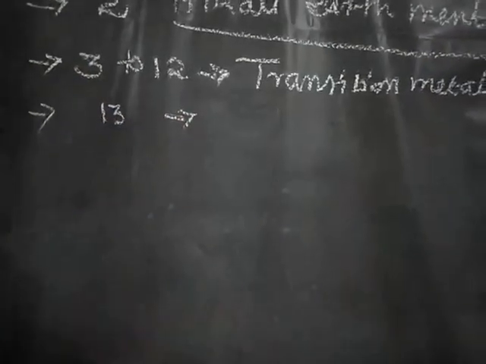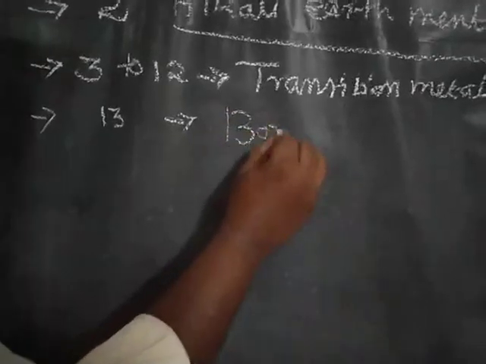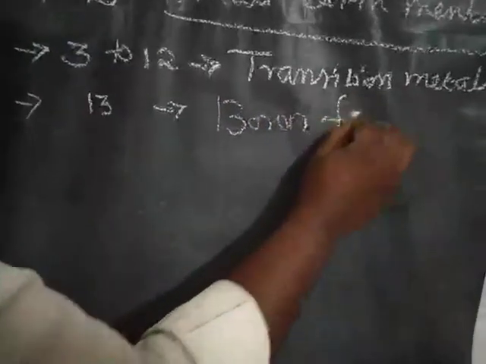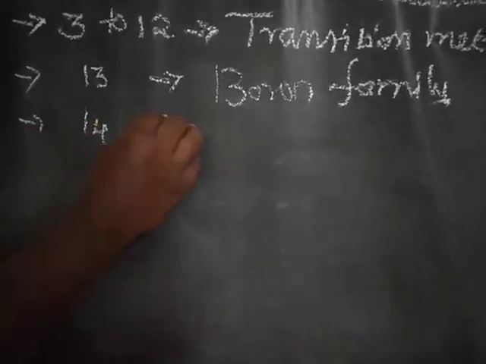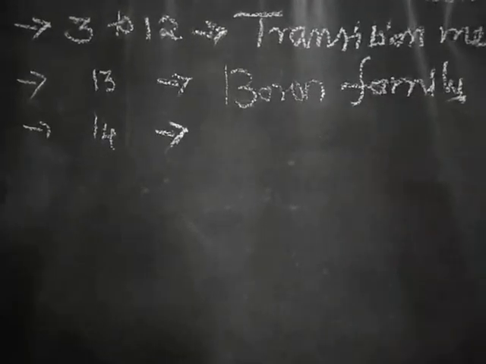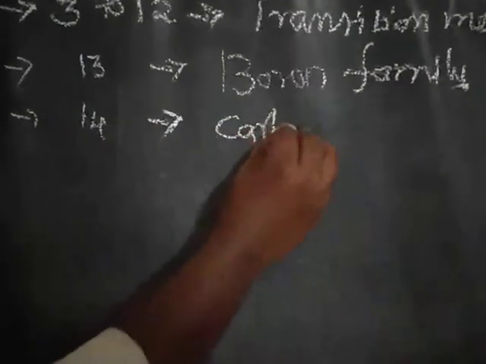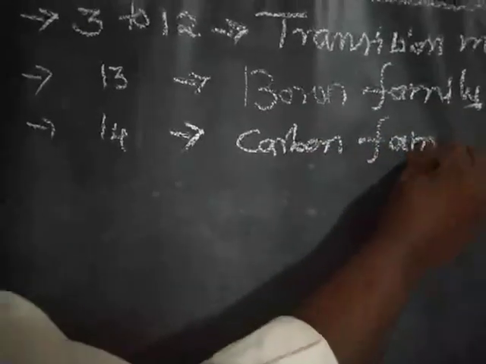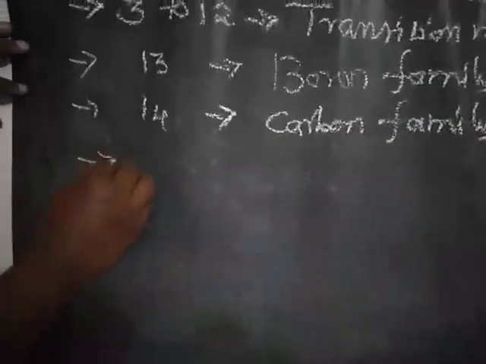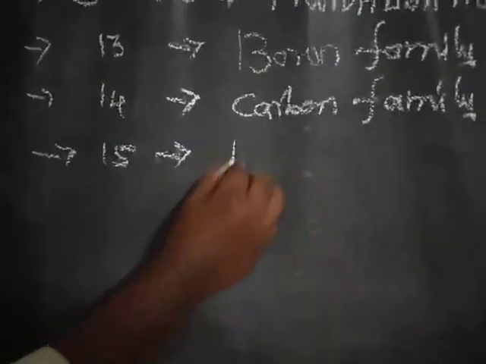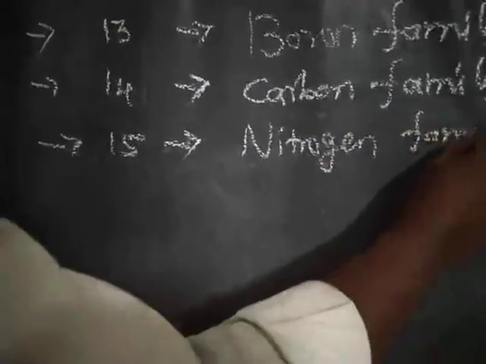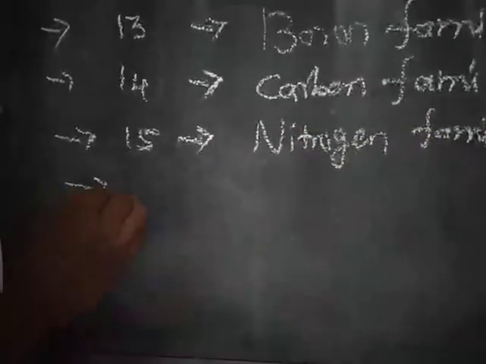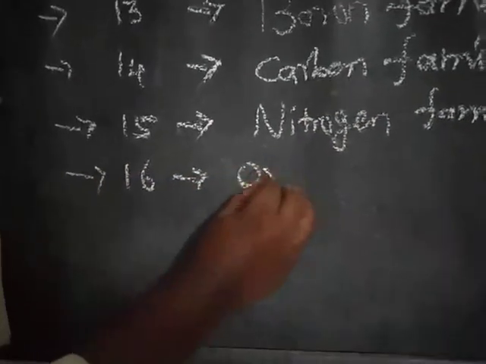Group 13, boron family. Group 14, carbon family. Group 15, nitrogen family. Why is it called a family? The sixth one, oxygen family.